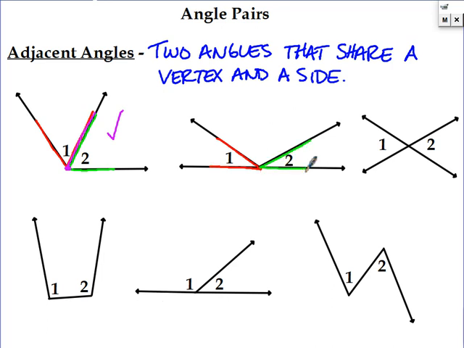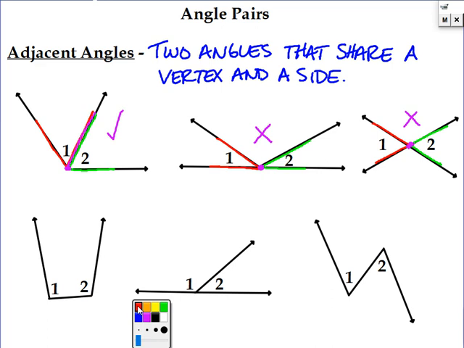This next pair, here's angle 1, and here's angle 2. Now, they do share a vertex right here, but they don't share a side. I can see the 2 sides of 1 are over here, and the 2 sides of number 2 are over here. They are not going to be adjacent. The next pair, again I have angle 1 in red, angle 2 in green, and just like the pair before it, they do share a vertex, but they don't share a side. So those are not adjacent.